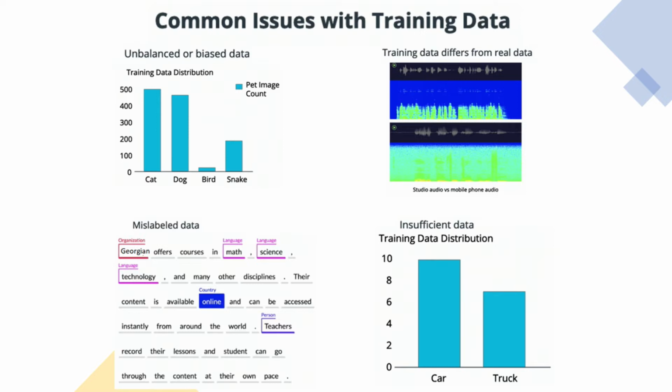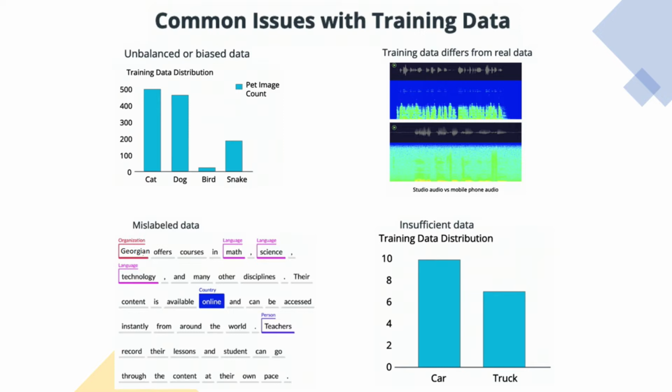The second case is similar to the example with shoes we saw earlier. This is where the training examples are different than the real world examples, even when they technically fall into the same class. To put this in an example, here you can see 2 audio recordings. The recording on the top was collected in a recording studio, while the one on the bottom was collected from a mobile device. As you may see, the audio collected from the mobile device has a great deal of noise, as is the case in real life situations.